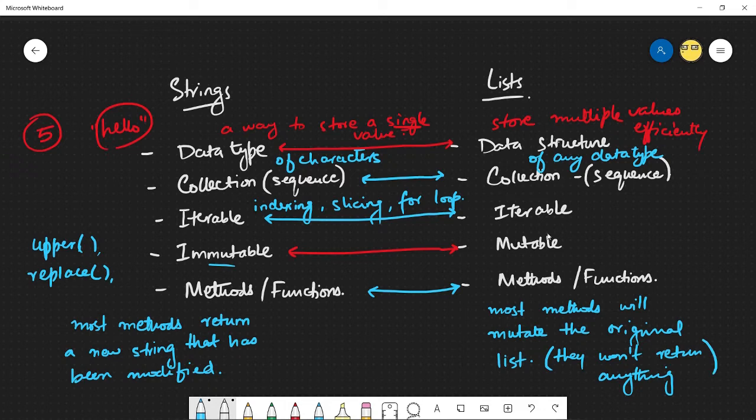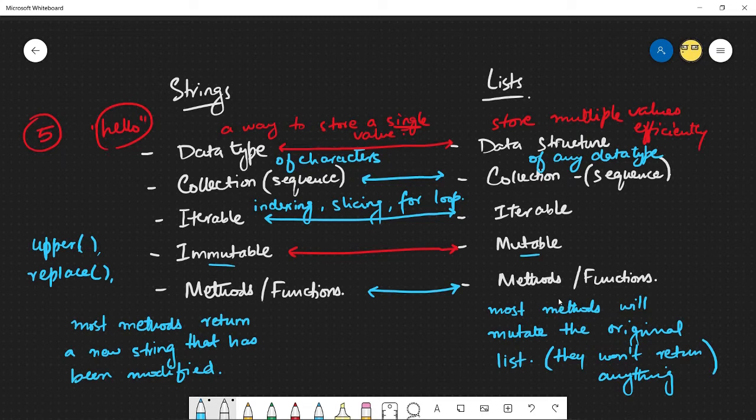Now, because lists are mutable, whatever was happening for strings is going to be the complete opposite. With string methods, you're basically looking to return a new string that has the modification applied to it. So if you have a string and you're saying, give me the lower case of it, it's going to return a new string that's going to be the lowercase version of your original string.